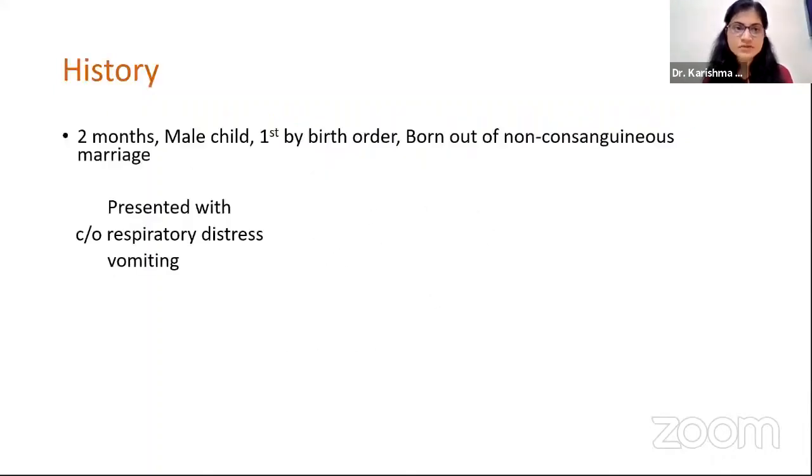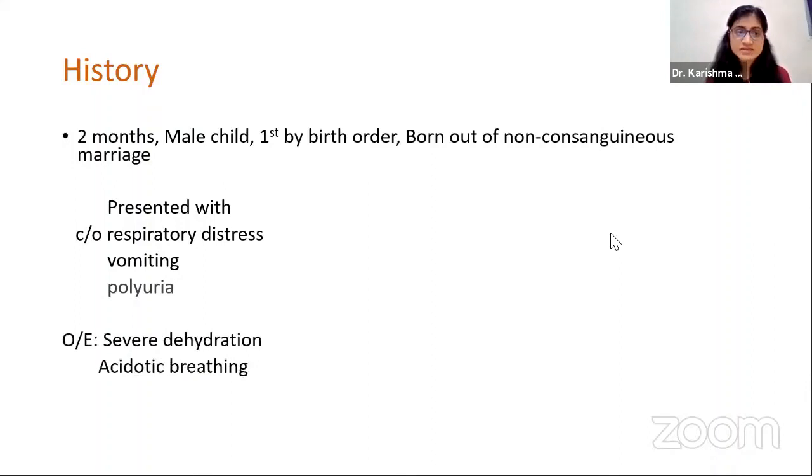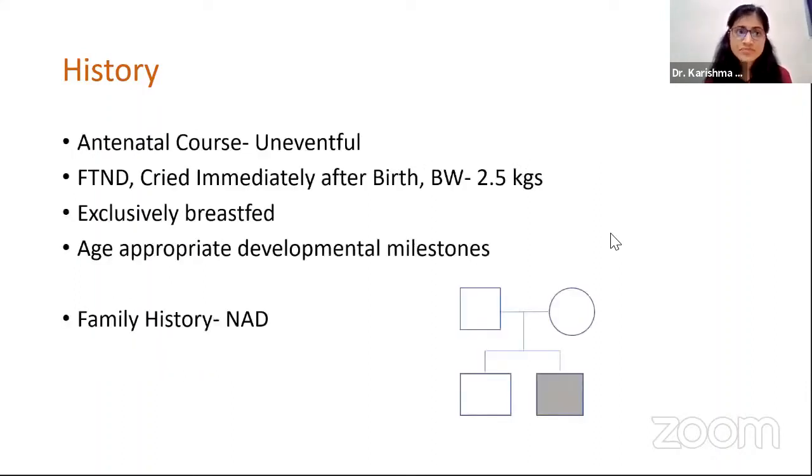So my patient is a 2-month-old male child, first by birth order, born out of non-consanguineous marriage, presented to us with respiratory distress and vomiting. On probing, we found out that there was increase in the frequency and also quantity of the urine, which was suggestive of polyuria. And on examination, we found out that the baby had severe dehydration. Along with that, he had acidotic breathing.